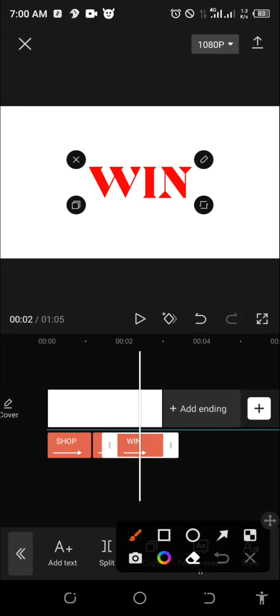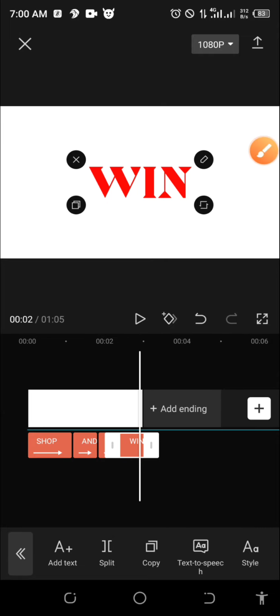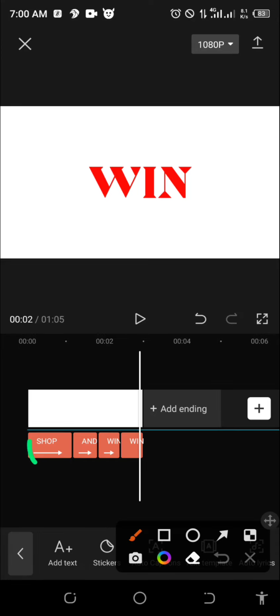So I click on the text bar, my ruler. This is where win stops. Okay, so I will split. The last word is what? Promo, right? So I will click here. Remember, this first one is shop, this one is and, this one is win. Then I have split again. This one is still win.